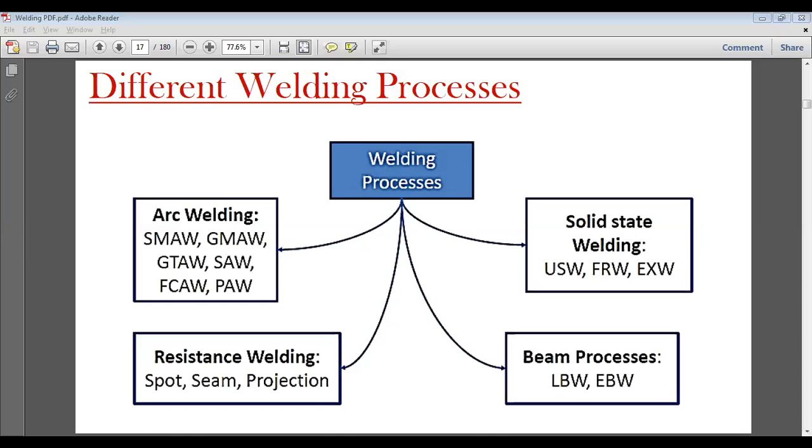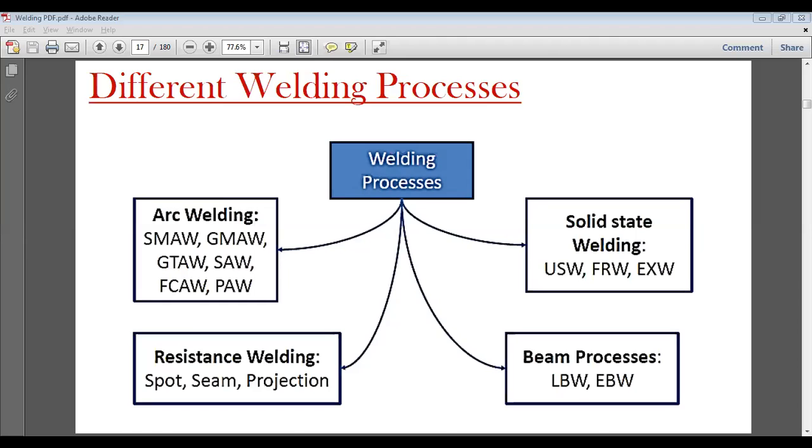In solid state welding, we have friction welding, then ultrasonic welding. These are basically obtaining energy from friction and other sources without producing any arc, resistance, or beam, without any special source of heat. We are producing heat, and this is called solid state welding.